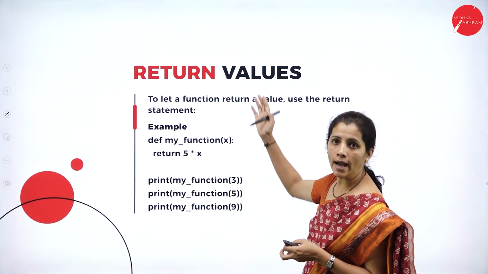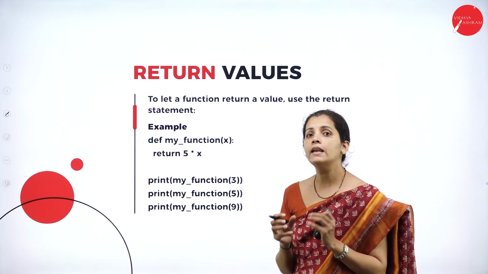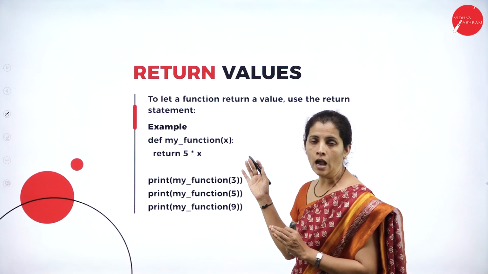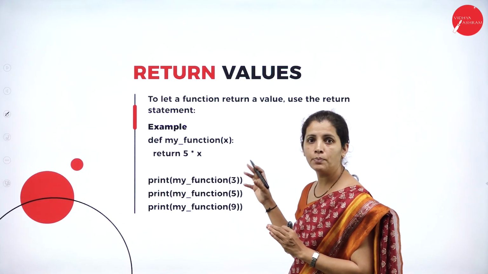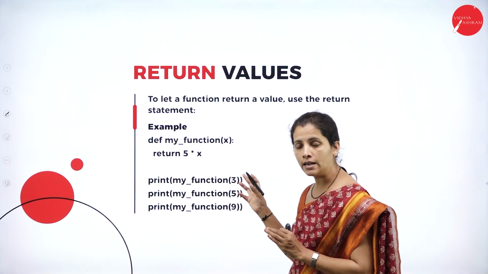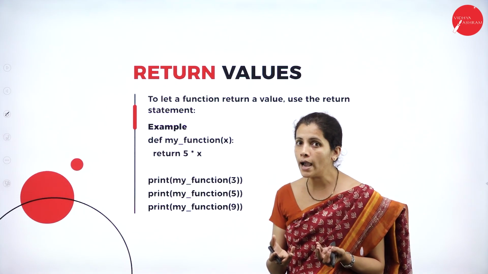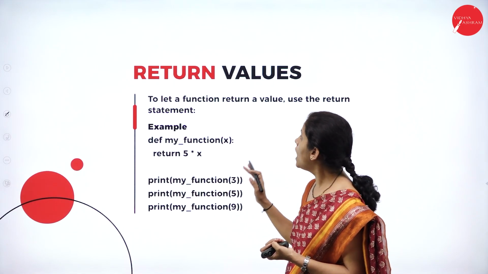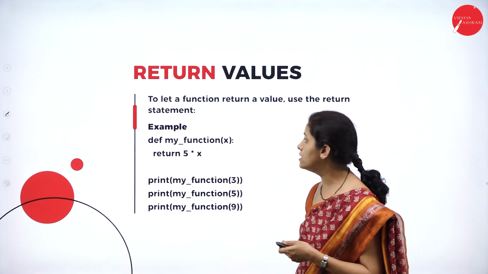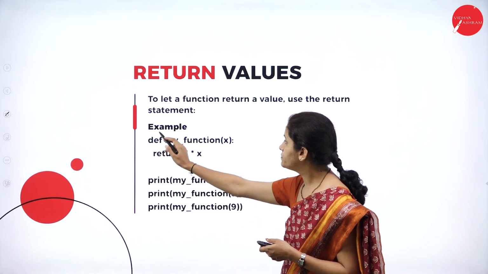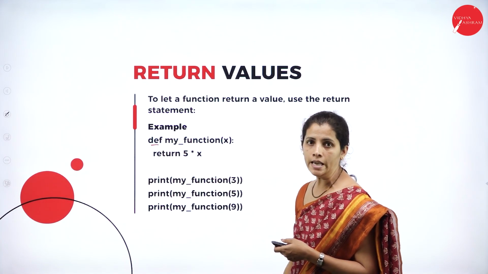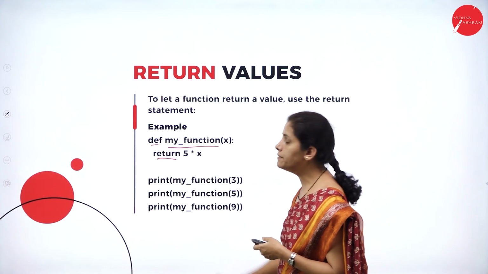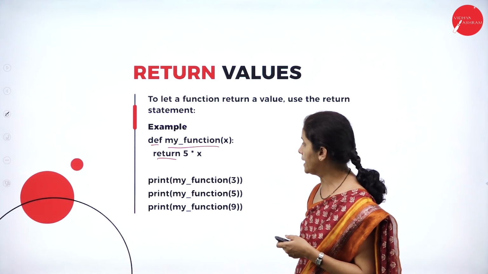Now, return value. A function can return a value. It is left to the user how to write the program. Based on that, a function may or may not return a value. So this is the example code of how a function returns a value. def my_function, and it is returning the value 5 times x.